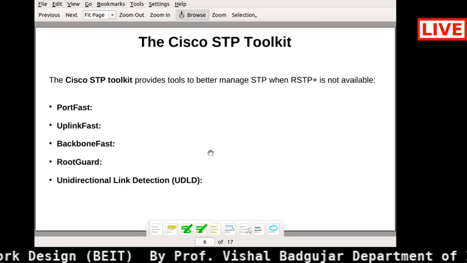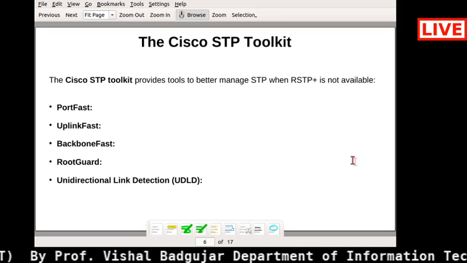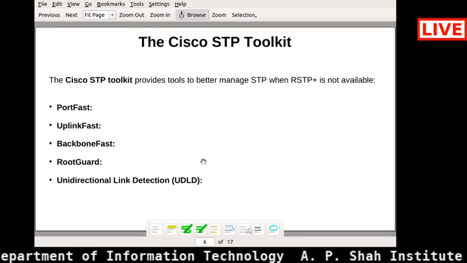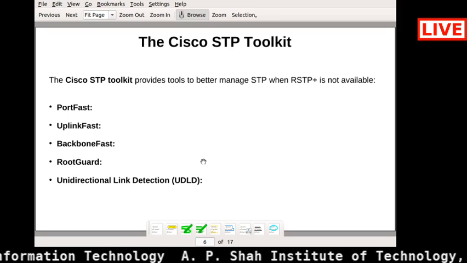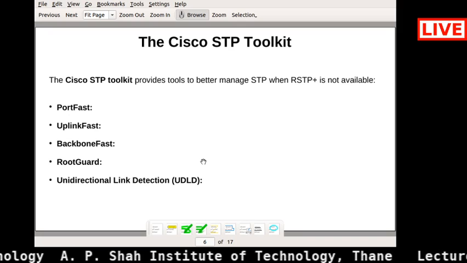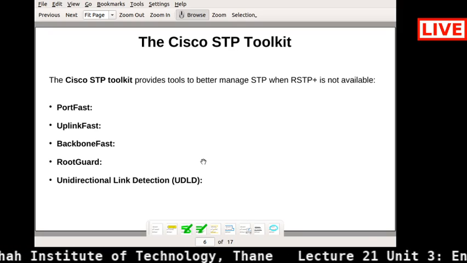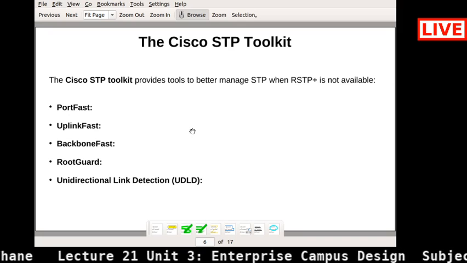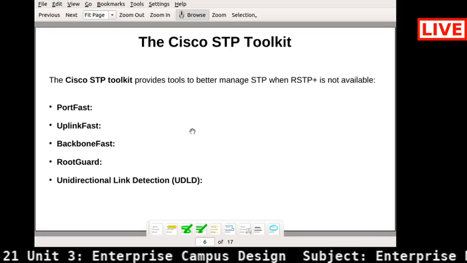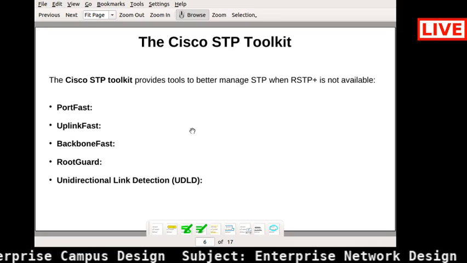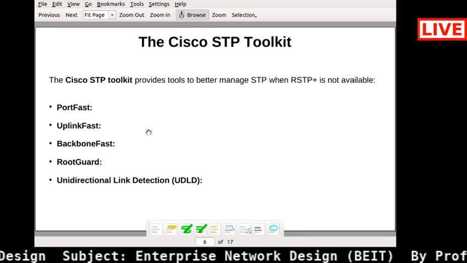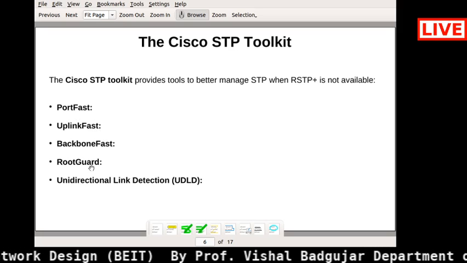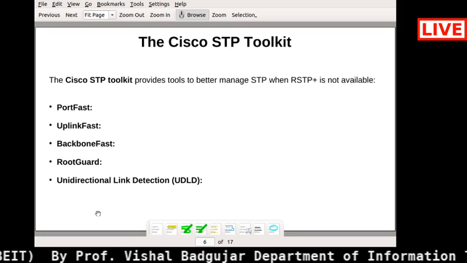Then we have the different Cisco STP toolkits. As I already told earlier, Cisco has, from rapid STP, the spanning tree. Cisco has also developed some toolkits to manage all these STPs and RSTPs, which were not currently available. So they have developed some tools, for example PortFast, UplinkFast, BackboneFast, Root Guard, Unidirectional Link Detection, and many more.